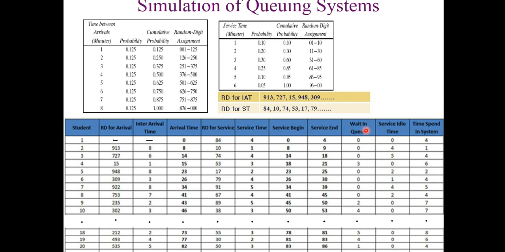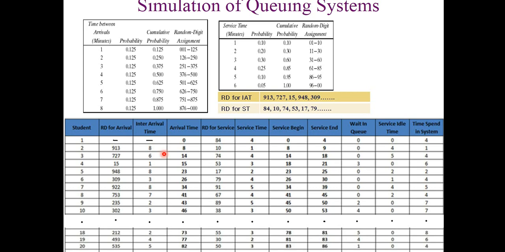Then service time, service begin time, service end time, waiting in the queue, how many times a particular customer waits in the queue, service time, server idle time, and time spent in the system. So how much time a particular customer has spent in the system. We'll begin with customer 1.